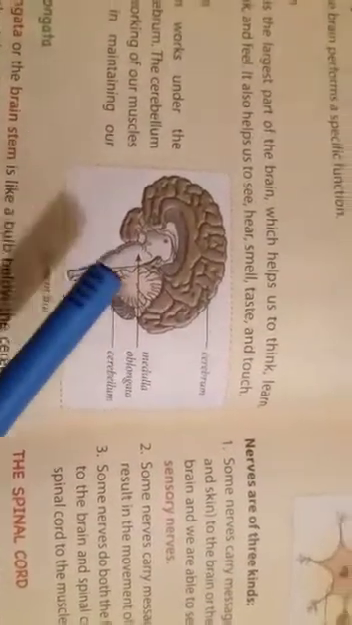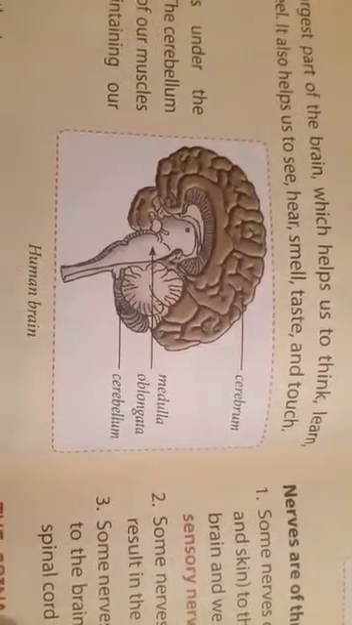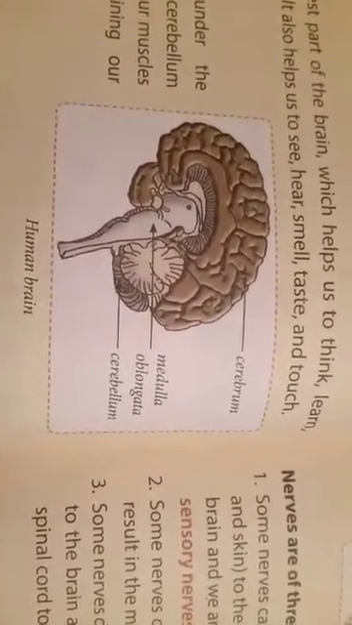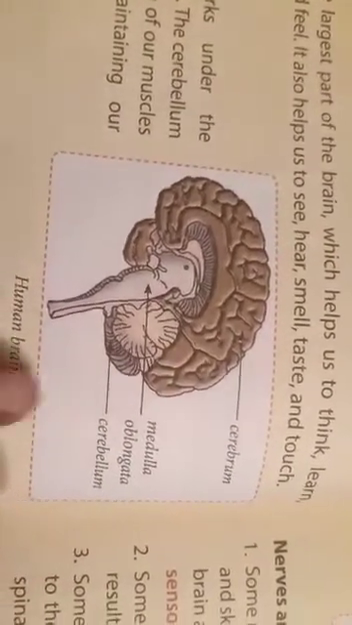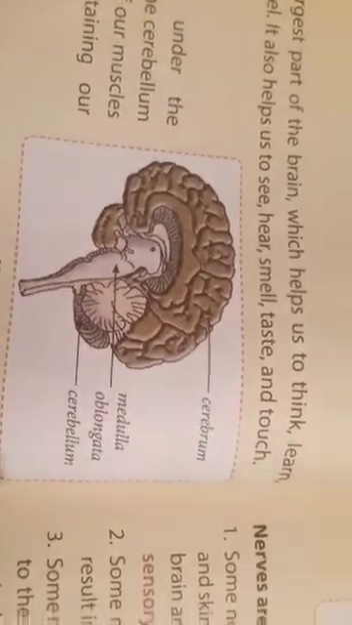Next one, medulla oblongata. All involuntary actions are controlled by the medulla oblongata. Breathing, digestion, heartbeat, all involuntary actions. Actions which are not under our control. All involuntary actions are controlled by the medulla oblongata. Medulla oblongata continues down along the back of the body as the spinal cord. It only extends as spinal cord.